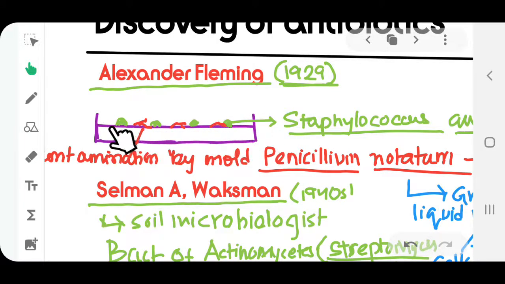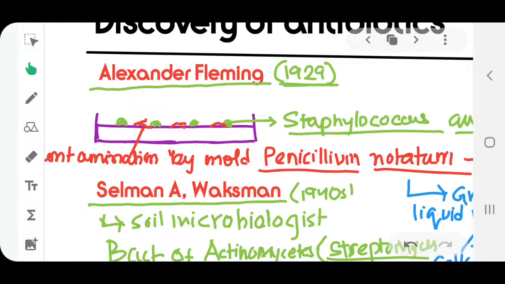In this Staphylococcus aureus culture, we can see the green cultures over here. There was growth of some fungi, Penicillium notatum, these red ones. This was a contamination which came accidentally into his petri dish. It was an accidental discovery actually.